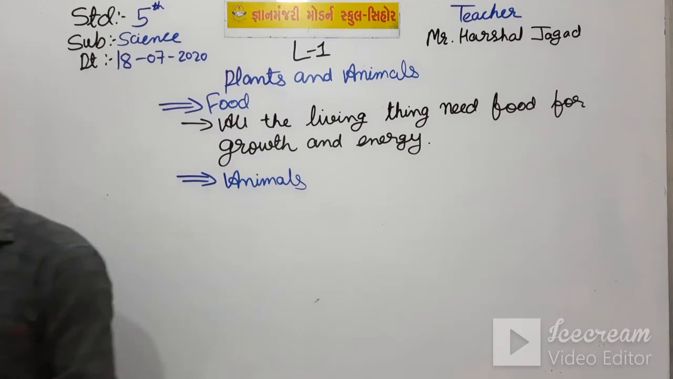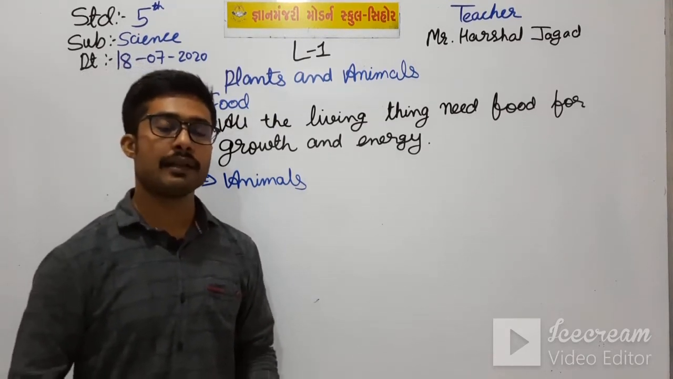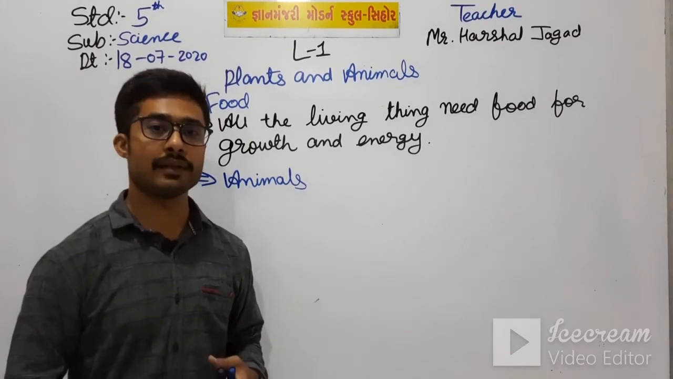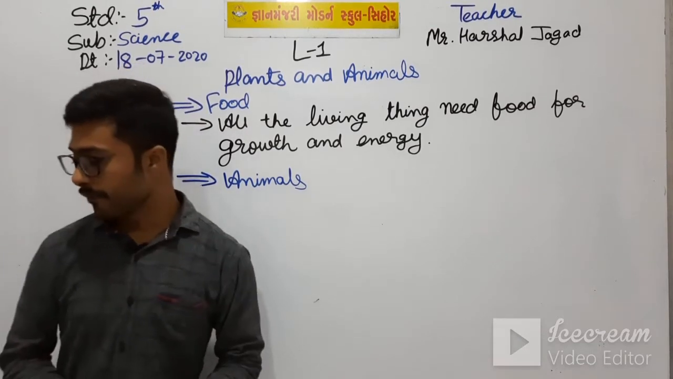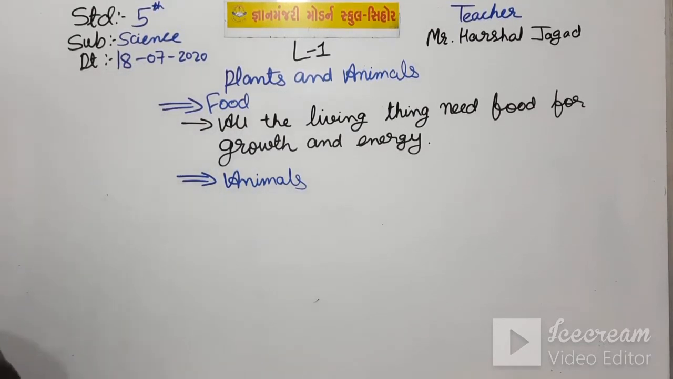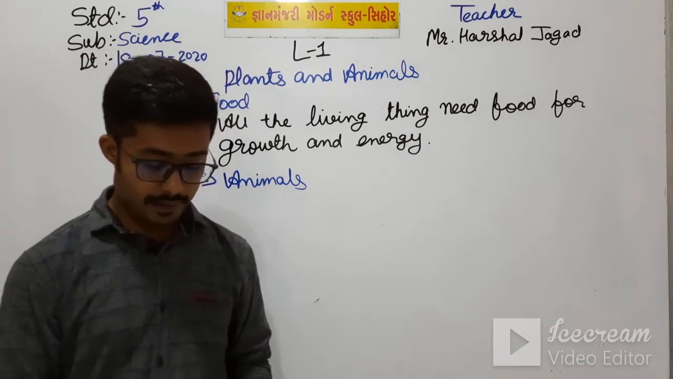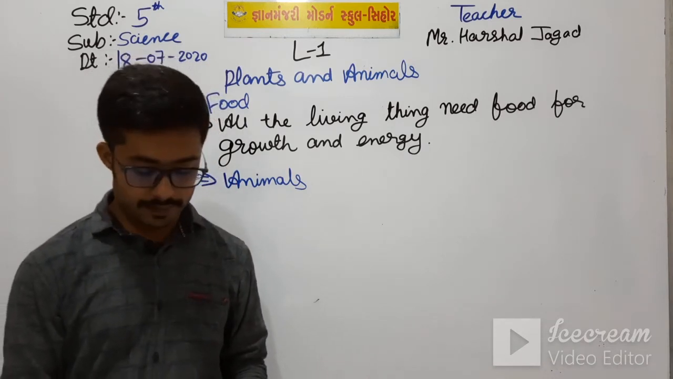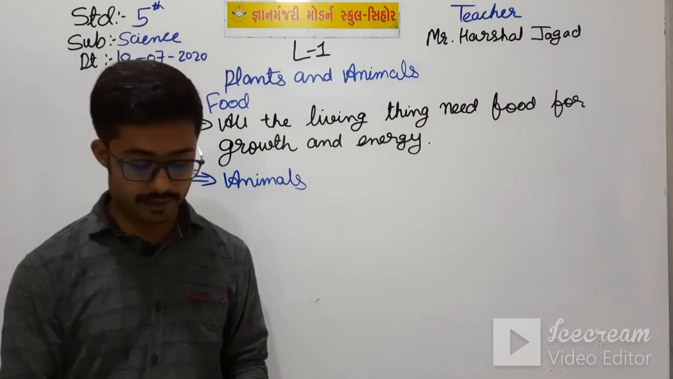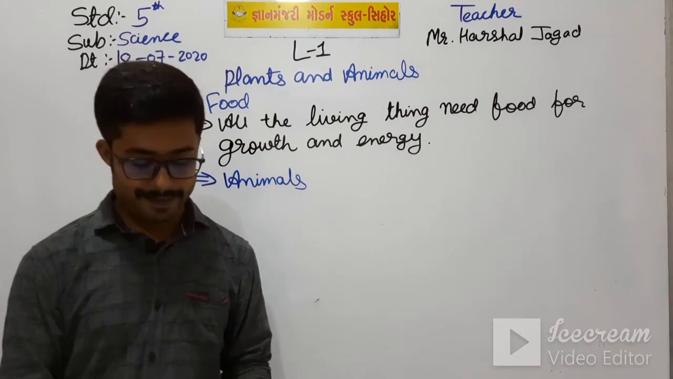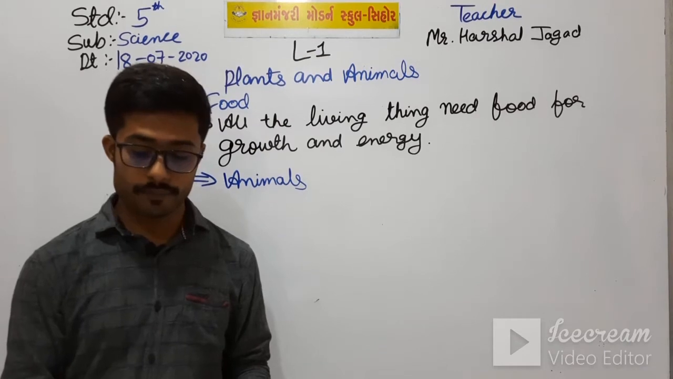And where do the carnivorous animals get food? They eat other animals and get their food. Okay, students. And next is omnivorous animals. Some animals eat both animals and plants. They are omnivorous animals. Human beings belong to this category. Some other omnivores are bear and crow.